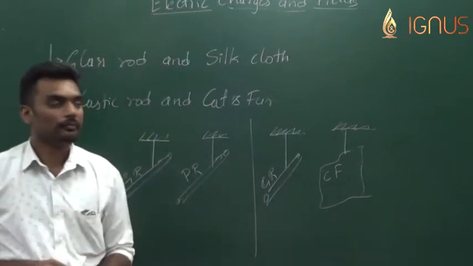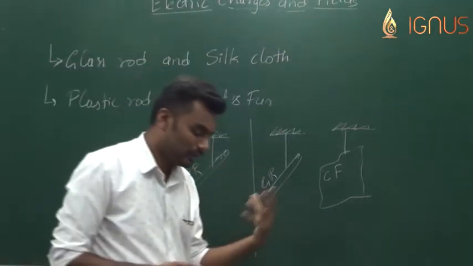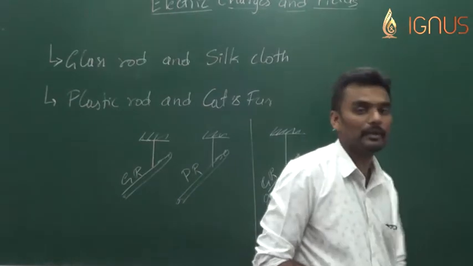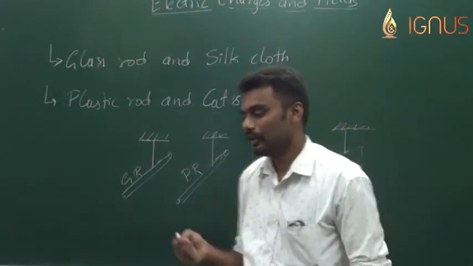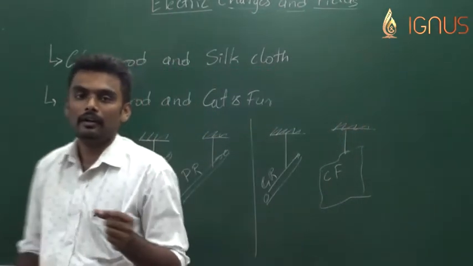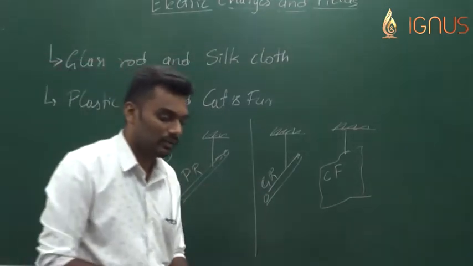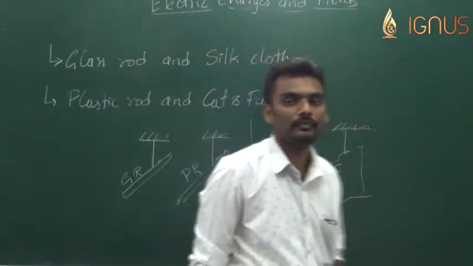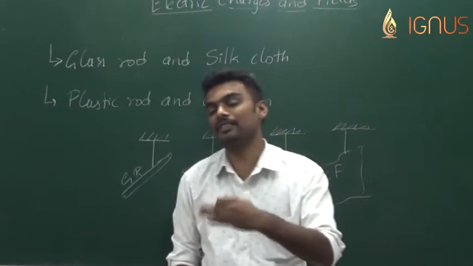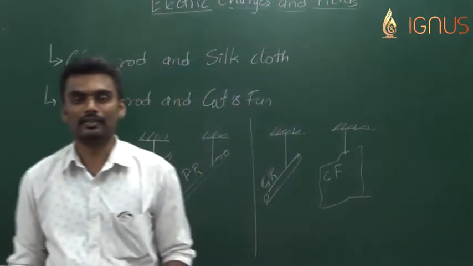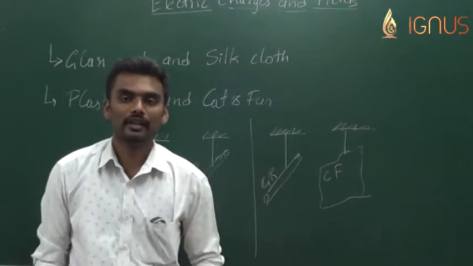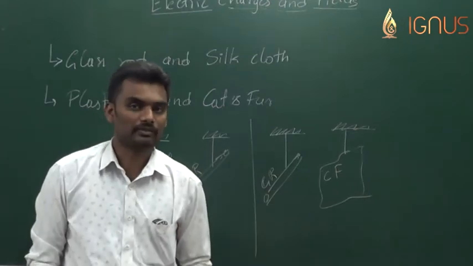So when all these observations were studied by an American scientist, Benjamin Franklin, he gave us the idea of charge. He assigned two values for this charge: one is positive charge and the other is negative charge.